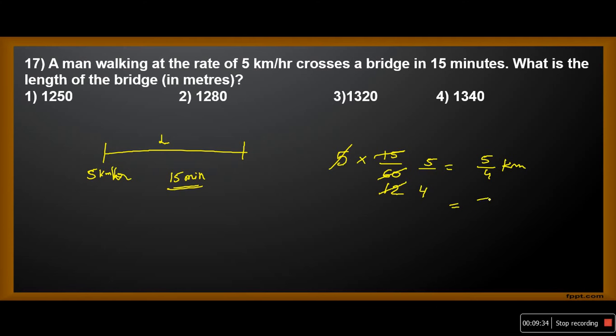1 kilometer equal to how many meters? 1000 meters. So 5 by 4 into 1000. 5 ones, 5 250s. 4 ones, 4 250s. So 5 into 250, which is nothing but 1250. The length of the bridge is 1250.